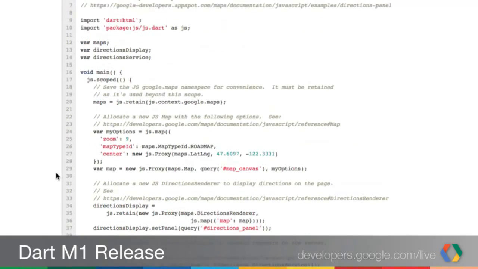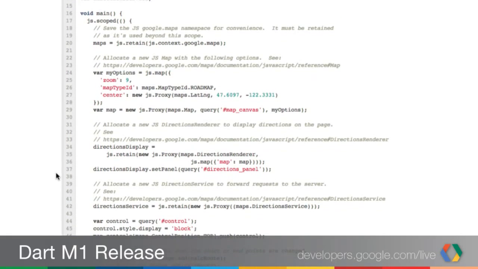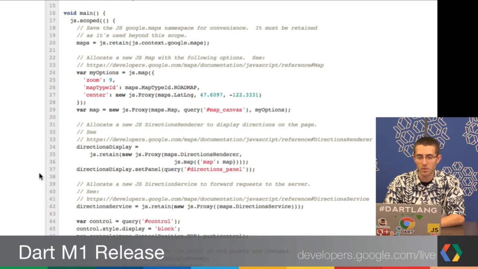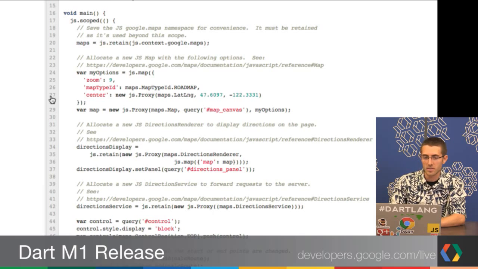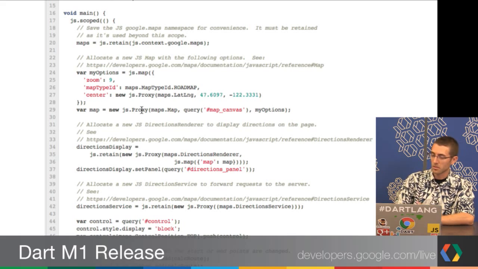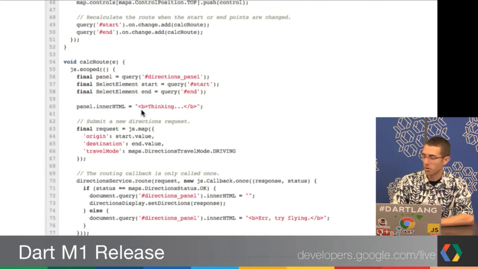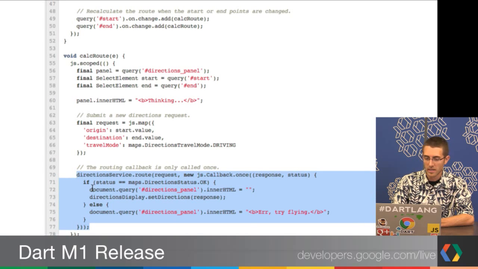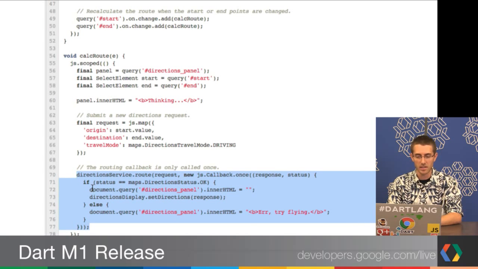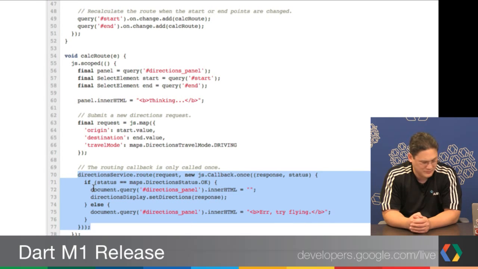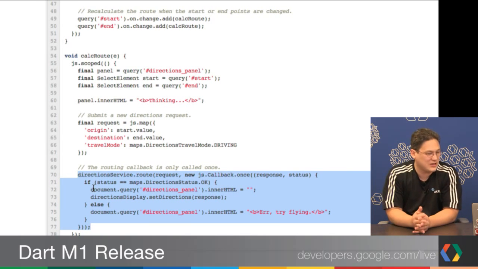You can see an example of Google Maps, and I actually think it's pretty straightforward. You're right, it is straightforward. It's not like a CoffeeScript integration, but with a couple of wrapping functions, there's a way to declare the scope of some of these JavaScript variables. There's a way to create a Dart proxy of a JavaScript object, but that's just the boilerplate setup. When you're dealing with the actual business logic, which is the majority of the code, this is the part that I've highlighted right here. It's invisible proxies behind the scenes, so it's not difficult.